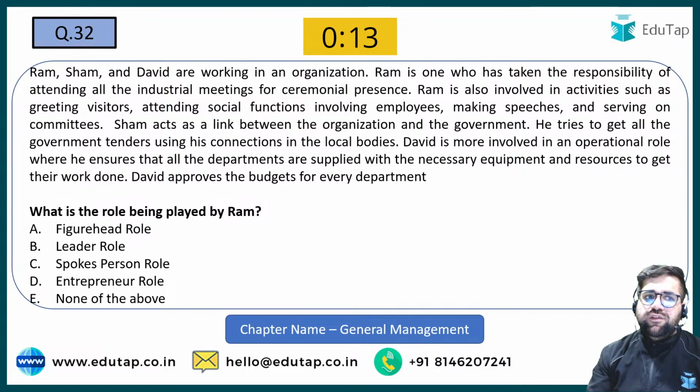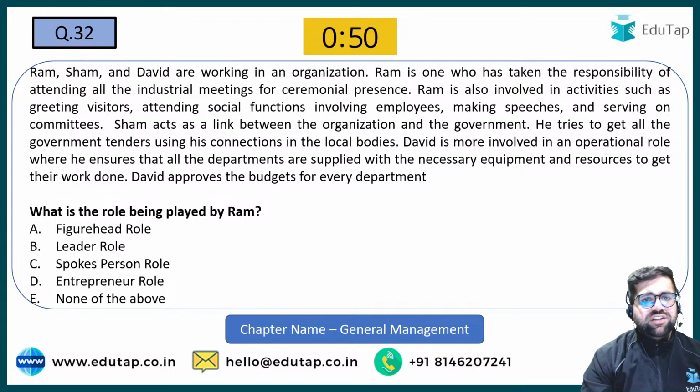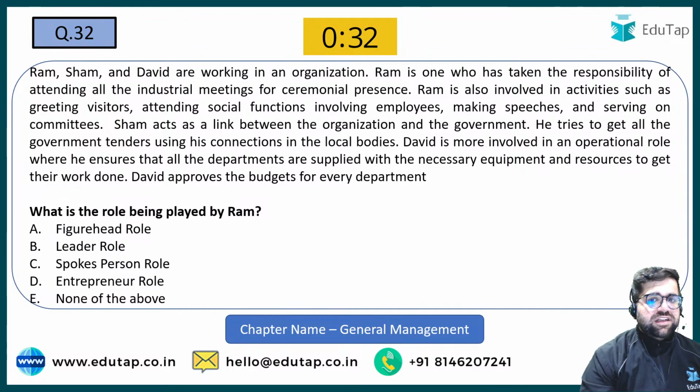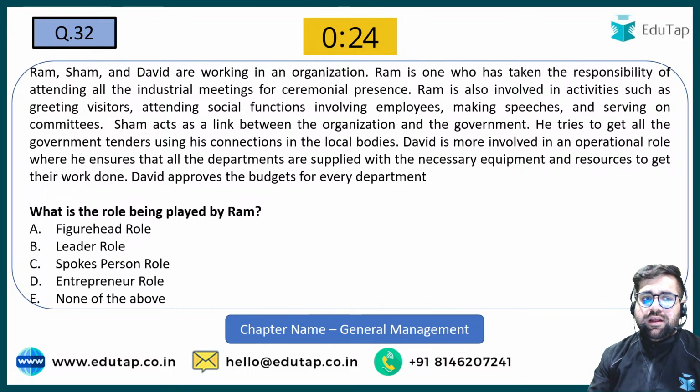Chaliye, now let's move ahead to question number 32. Again a good question, try to read it. Ram, Sham and David are working in an organization. Ram is the one who has taken the responsibility of attending all the industrial meetings for the ceremonial presence. Ram is also involved in activities such as greeting visitors, attending social functions, involving employees, making speeches and serving on the committees. Sham acts as a link between the organization and the government. He tries to get government tenders using his connections. David is more involved in the operational roles where he ensures that all departments are supplied with the necessary equipment and resources to get their work done.